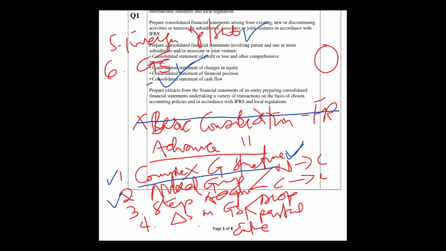Mixed group, complex group structure, mixed group, step acquisition, which is control to non-control. If the step acquisition is an issue, we have to know, in changing from control to non-control, what are the things which will change. Are you getting it? Then there are slight differences.